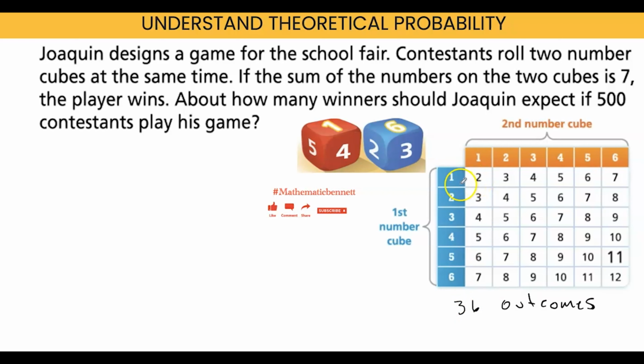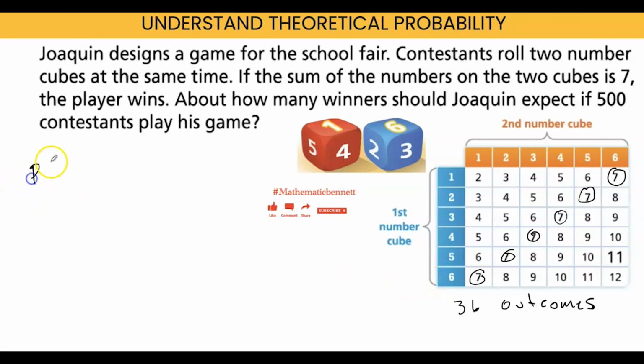1 plus 1 gives us 2. 1 plus 2 gives you 3. 1 plus 3 gives you 4. 1 plus 4 gave us 5. 1 plus 5 gave us 6. 1 plus 6 gave us 7. So how many times do we get 7? 1, 2, 3, 4, 5, 6. So 6 out of the 36.